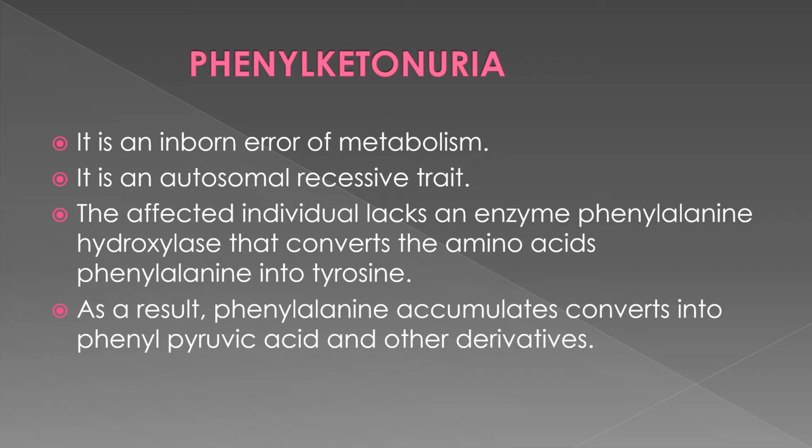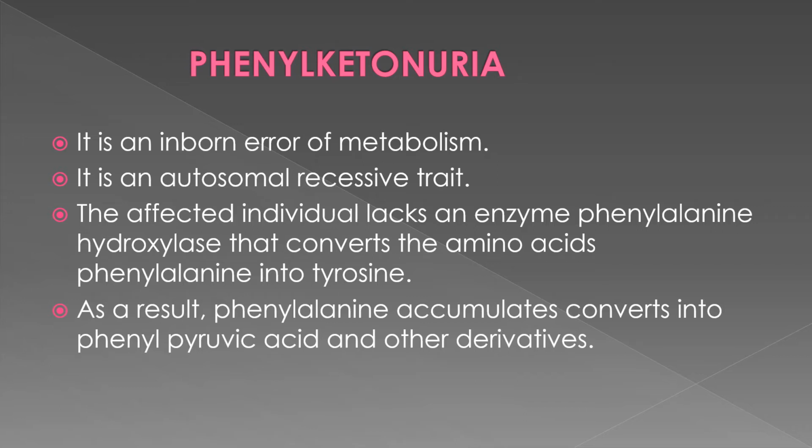Understand what it does? It converts phenylalanine into tyrosine. This occurs in a normal person's body. But what happens when this process does not occur?